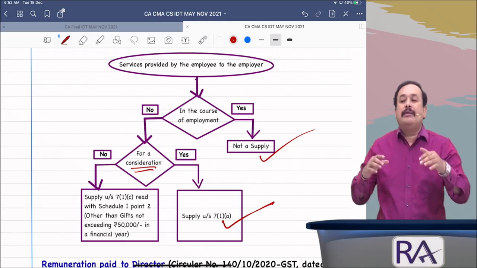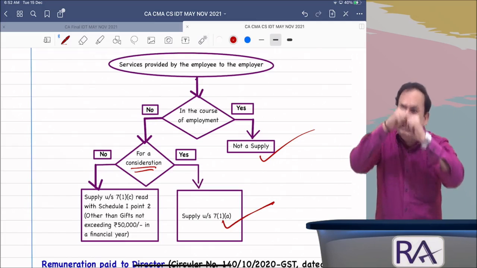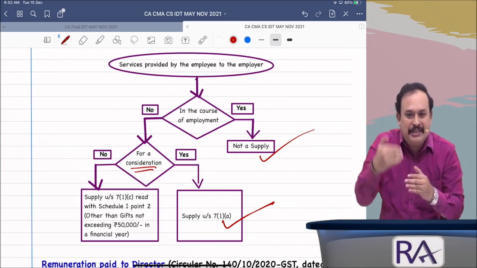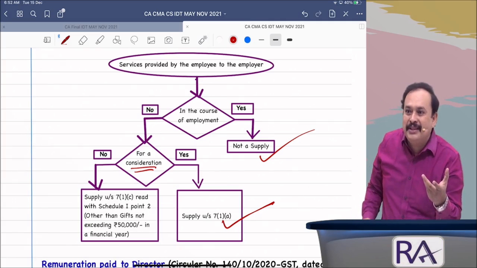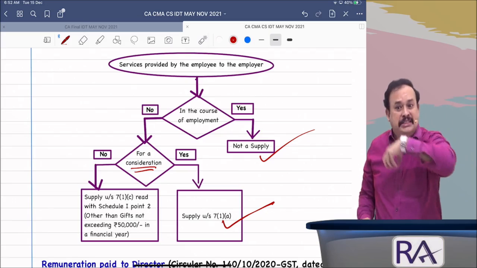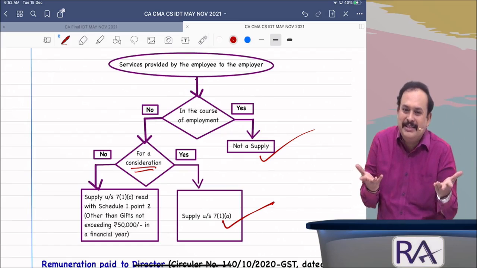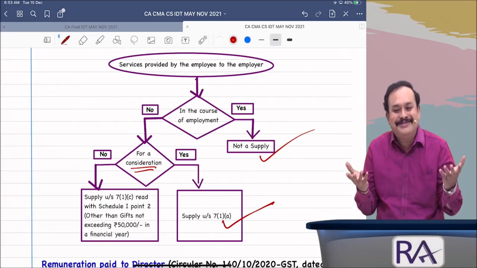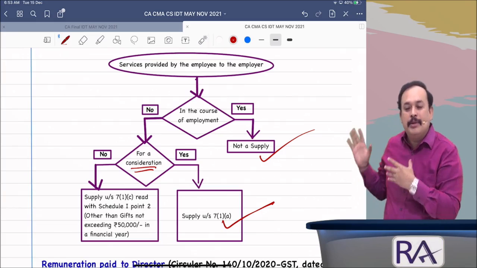Then somebody may ask with curiosity, sir, whether that particular Shyam is liable to pay GST in the given case? Just simply people jump into payment of GST. I will say, what is Shyam's turnover in the financial year? Does it exceed the threshold limit? Is he registered under GST law? Then liable to pay GST. Otherwise, an unregistered person supplying services is not liable to pay GST and it is moreover not under RCM. Got the clarity, my dear sir? This is the way in which this can be understood.